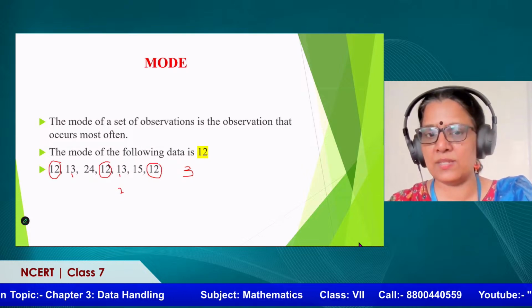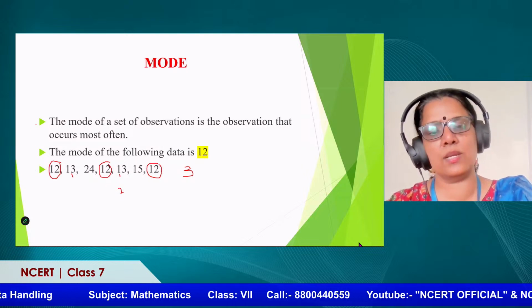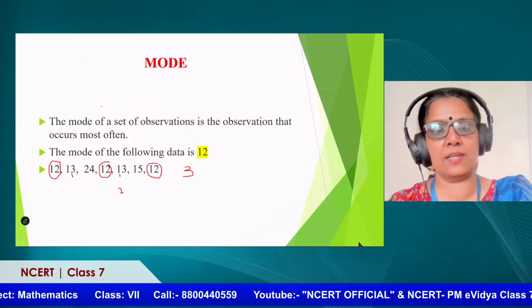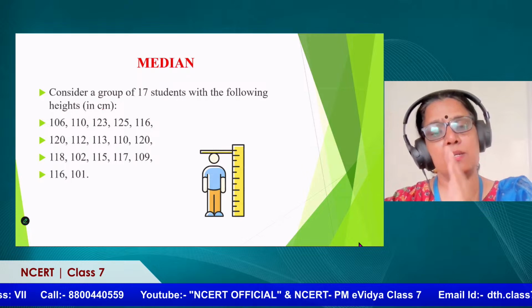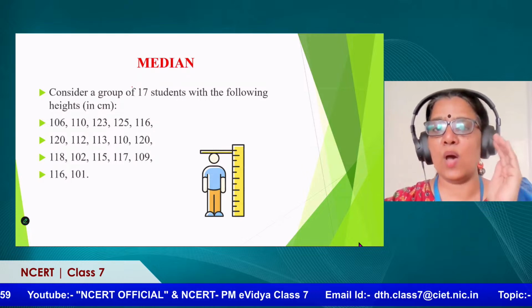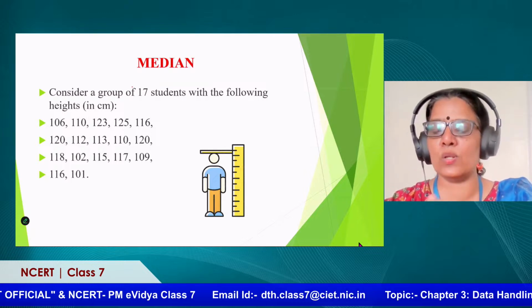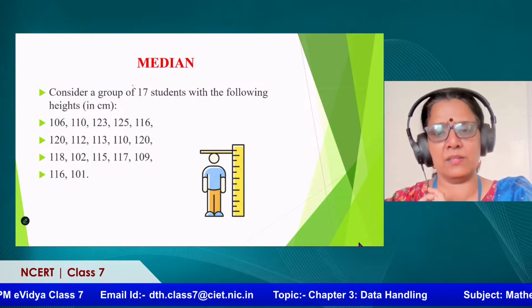So did you understand what the mode is? The mode is the most frequently occurring item. It should occur more times than any other data. Now we have the third value we can use, that is the median. Now we know how to find the average: add and divide. We also have the mode, to find out which brand is liked by children.